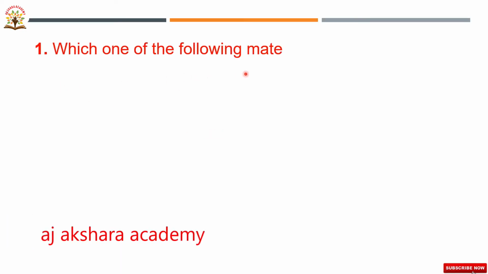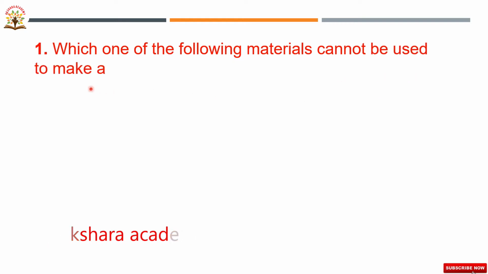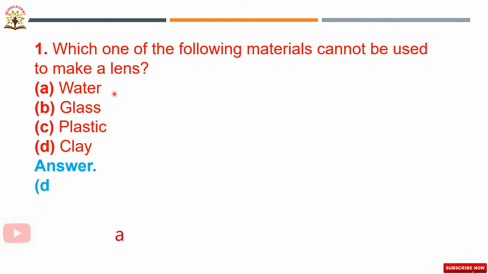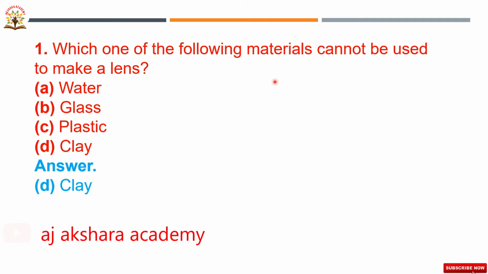Which one of the following materials cannot be used to make a lens? Here in this question they have given four options. Out of these four options, which material cannot be used to make a lens? Water, glass, plastic, clay. Here the correct option is clay, because clay is an opaque material. So that's why by using clay we are not preparing a lens.